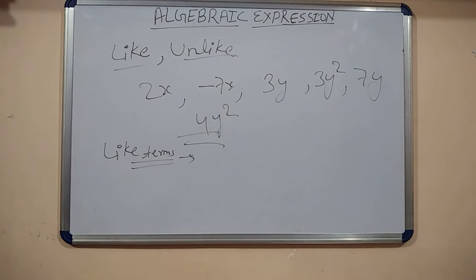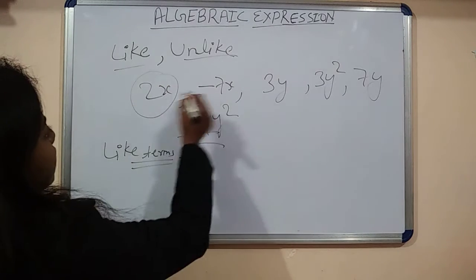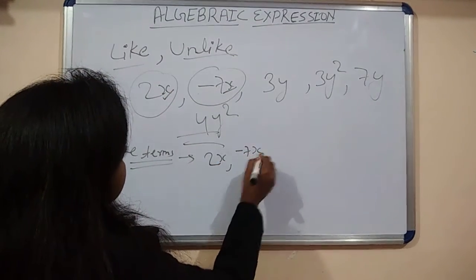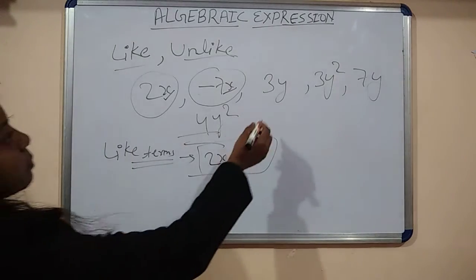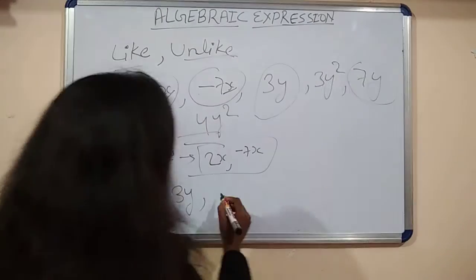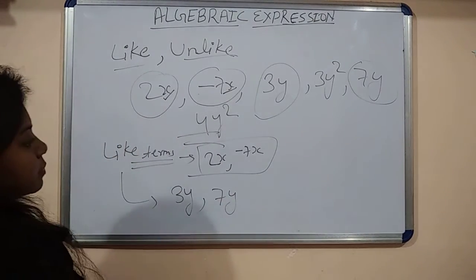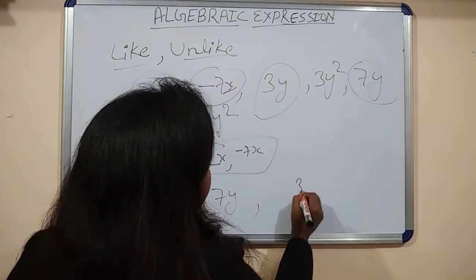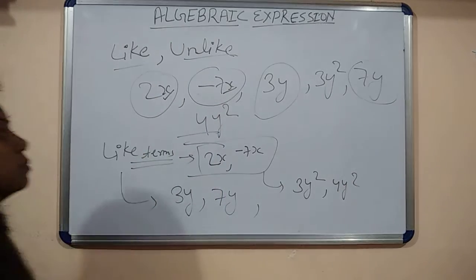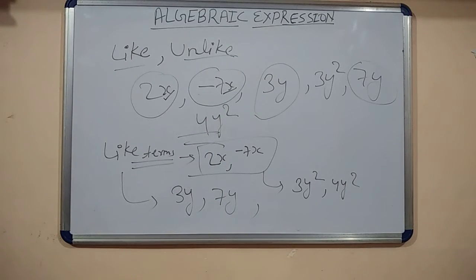We have to focus on the variable. If the variable is the same, then we call the term a like term. Okay, then 2x and minus 7x, the variable is x, then 2x and minus 7x are called like terms. Another example, 3y and 7y, it's also like terms, and 3y square and 4y square, this is also like terms. If the variable of any terms is the same, then it's called like terms.